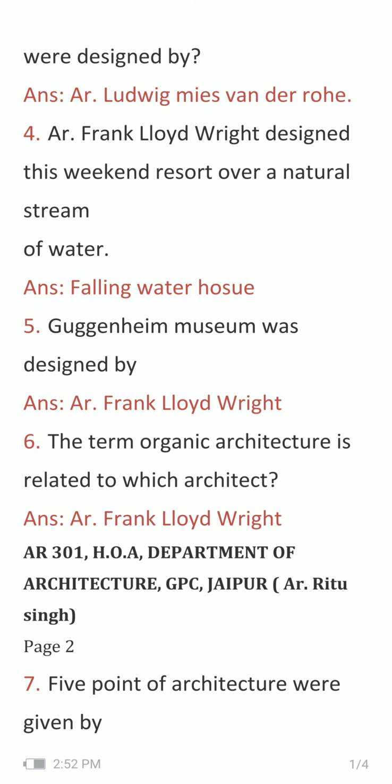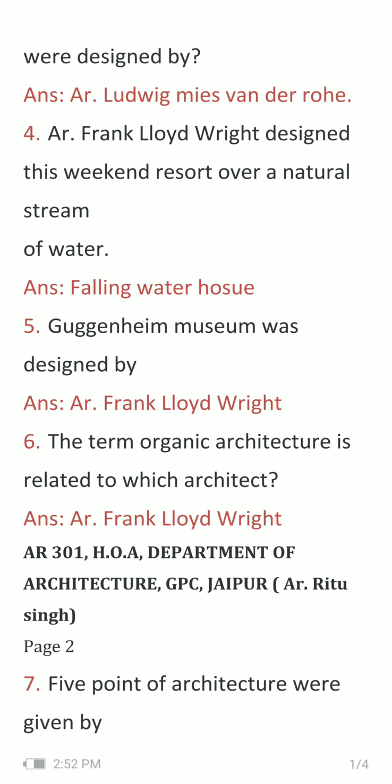Question number 5 is Guggenheim Museum was designed by, and the answer is architect Frank Lloyd Wright. Question number 6, the term organic architecture is related to which architect? And the answer is architect Frank Lloyd Wright.